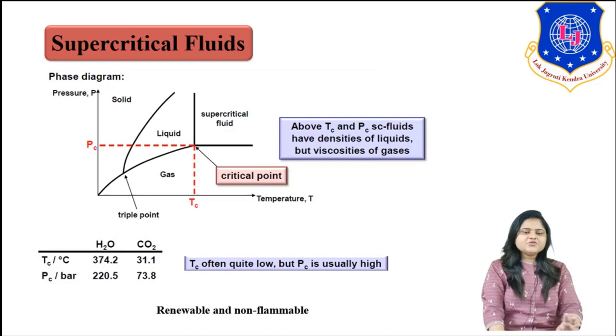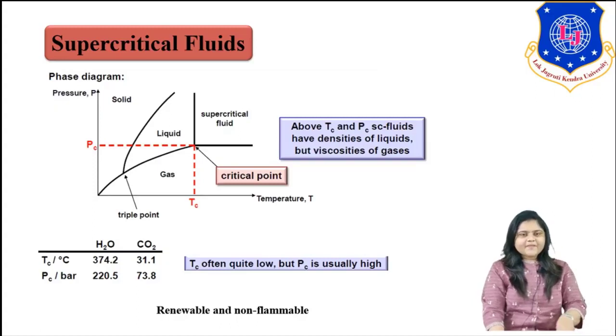So you can see that the critical temperature is often quite low but the critical pressure is very high. Why are we using these two fluids, water and carbon dioxide, in a supercritical phase? Because these two compounds are highly renewable and non-flammable in nature, as well as widely available. Water and carbon dioxide are easily available, and moreover the critical temperature and pressure are also very helpful to us.